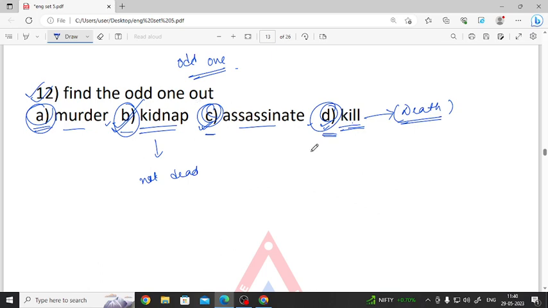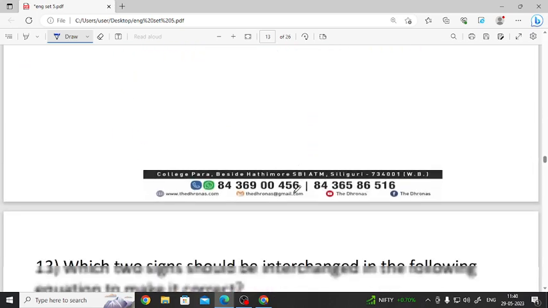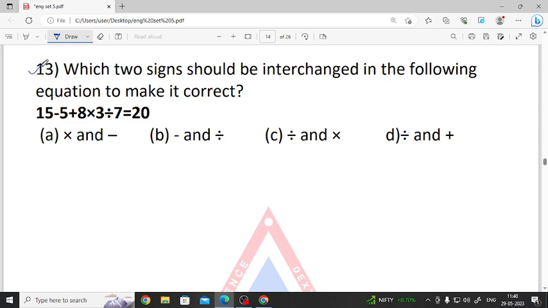Let's move on to the next one. The question says which two signs should be interchanged in the following equation to make it correct. So two signs should be changed. What is the question here? 15 minus 5 plus 8 times 3 divided by 7 gives us 20. If we play smart here, you can see 3 cannot be divided by 7. So we have to see which option gives us a division sign.